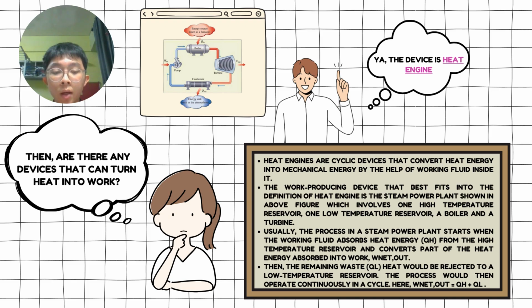The work-producing device that best fits the definition of a heat engine is the steam power plant, as shown in the above figure, which involves one high-temperature reservoir, a low-temperature reservoir, a boiler, as well as a turbine. Usually, the process in a steam power plant starts when the working fluid absorbs heat energy from the high-temperature reservoir and converts part of the heat energy into work. Then the remaining waste heat is rejected into a low-temperature reservoir. The process then operates continuously in a cycle.